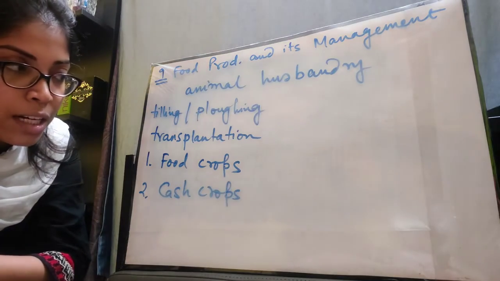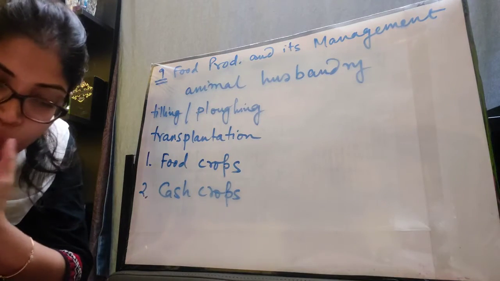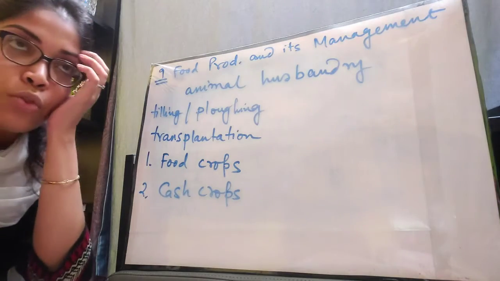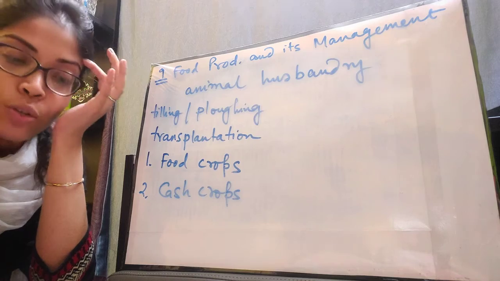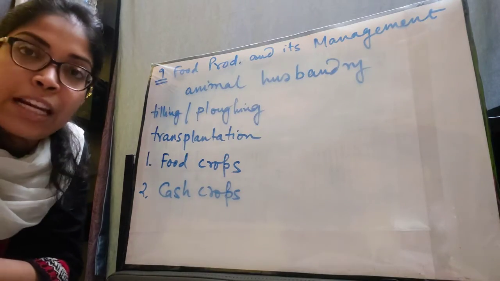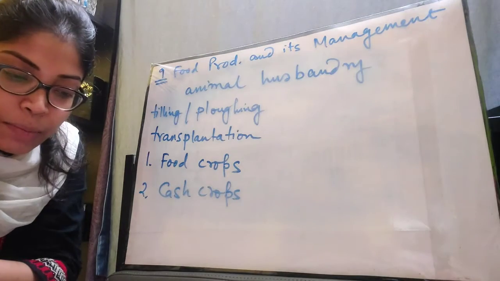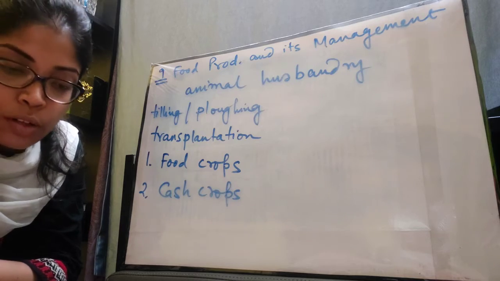From the name only we can understand that they are meant to be eaten. For cash crops, not all can be eaten, hence most of them are inedible. Most of the cash crops, except tea, coffee, sugarcane, are inedible. Thirdly, you will give examples of food crops and cash crops, and this difference is very, very important.